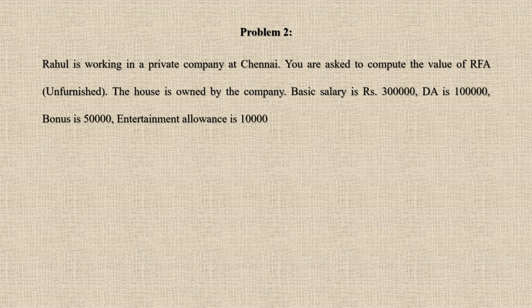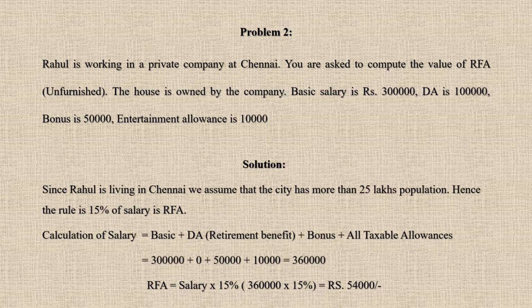So we'll start off with the solution. Since Rahul is living in Chennai, we assume that the city has more than 25 lakh population. So hence the rule is going to be 15% of salary, which is going to be the RFA. How do you calculate salary? Basic plus DA. Only retirement benefit DA has to be taken here. Then bonus and all taxable allowances.